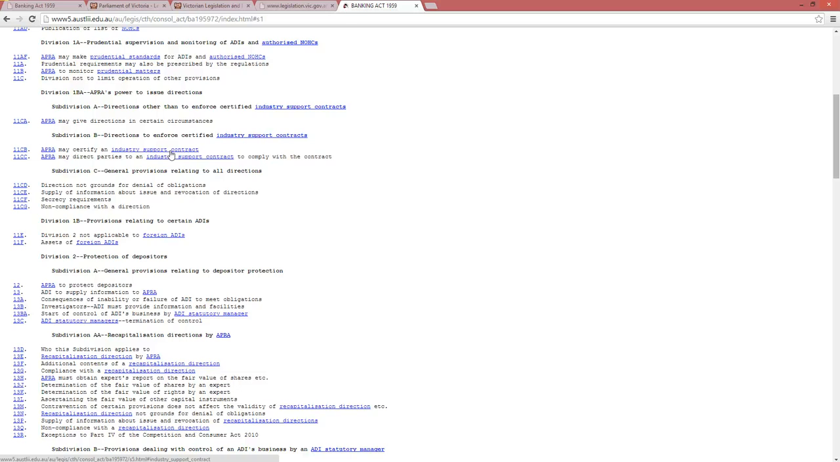Apart from acts, if you're not yet aware of them, there are a number of institutions such as the Reserve Bank, APRA, which is the Australian Prudential Regulation Authority, and other institutions that we will consider during the course, but finding their websites is easy enough. Just type the name into a search engine.